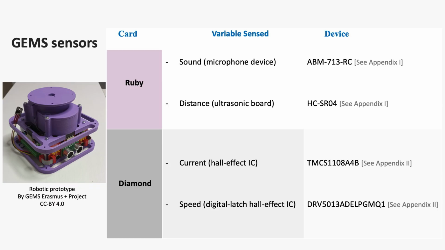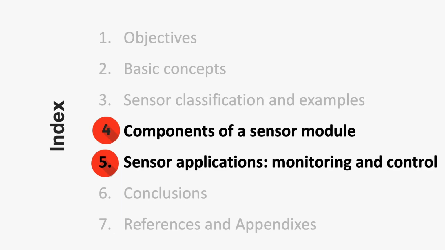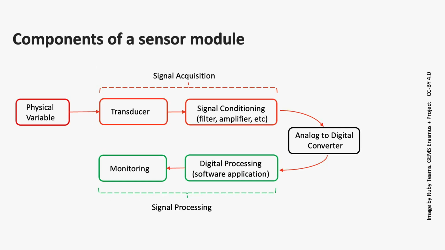A summary of the technical data of these devices obtained from the original datasheets is included in Appendix 1 and 2. Going on with the lecture schedule, we will tackle the components of an electronic sensor module and the main applications. A sensor module includes two main functional blocks: signal acquisition and signal processing, both linked by an analog to digital converter. The figure shows the components of each block, allowing the sensed information to be presented and analyzed.